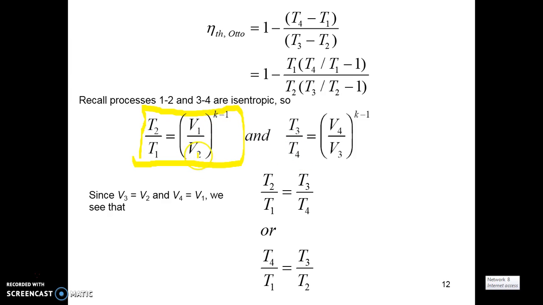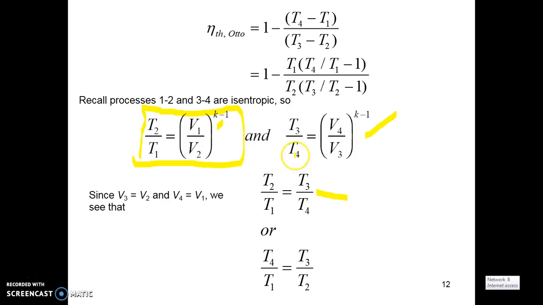V1 by V2 is nothing but the compression ratio r. Similarly, V4 by V3 is also the compression ratio r. So these two terms are the same for both temperature ratios. That is, T2 by T1 is equal to T3 by T4.